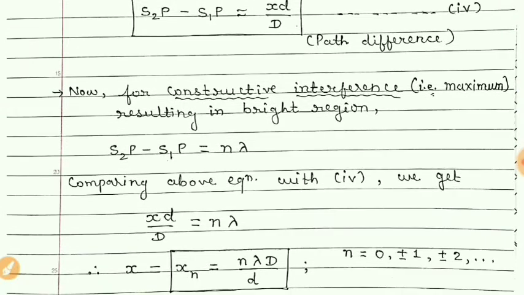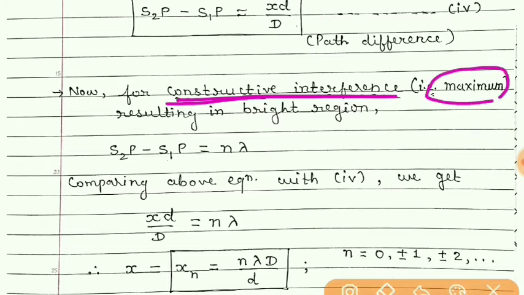Now students, constructive interference, or it is called maximum. Constructive interference means a bright region is obtained.